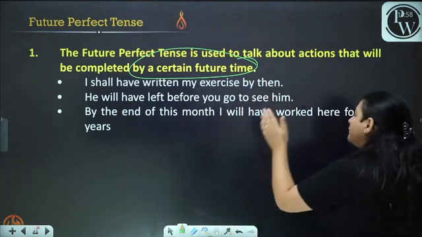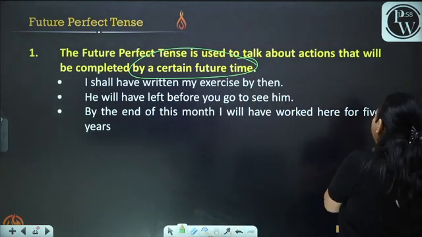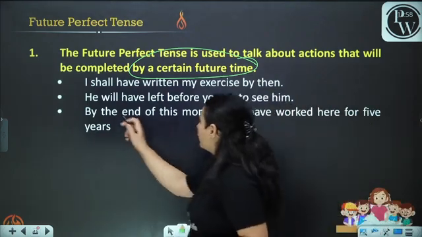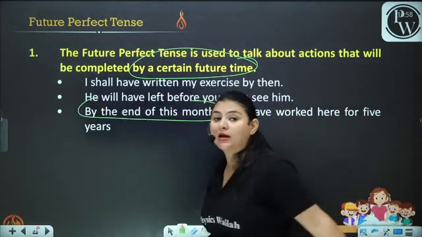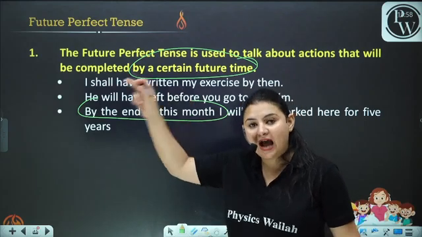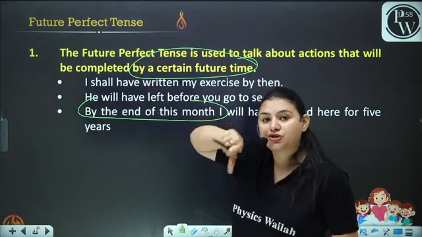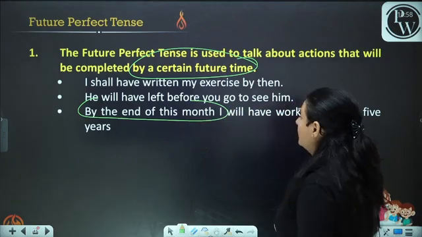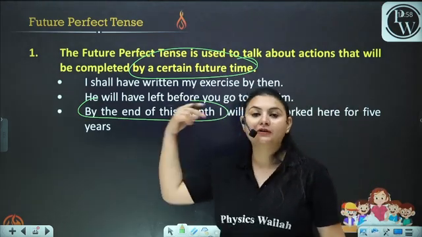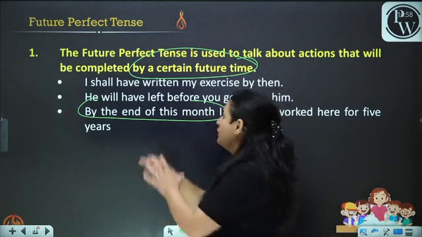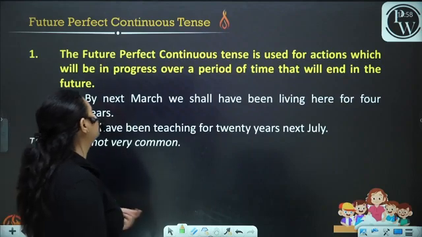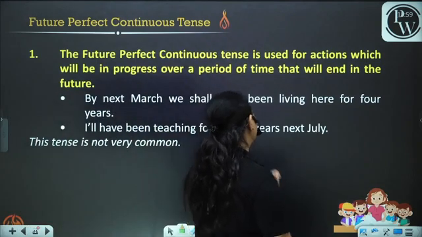By the end of this month, I will have worked here for 5 years. Now, by the end of this month, you're talking about a specific time. At that specific time, the action would have been completed. I will have worked here for 5 years. Okay? Now, this is where we use the future perfect tense.